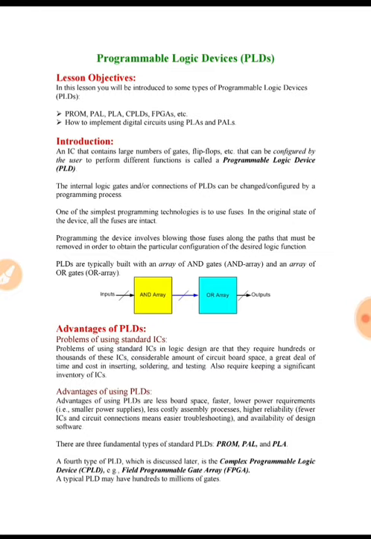On the other hand, we also have ASICs, that is application specific integrated circuits, which can also be used to implement these combinational and sequential digital circuits. But one of the disadvantages of ASICs is that the development cost is very high.